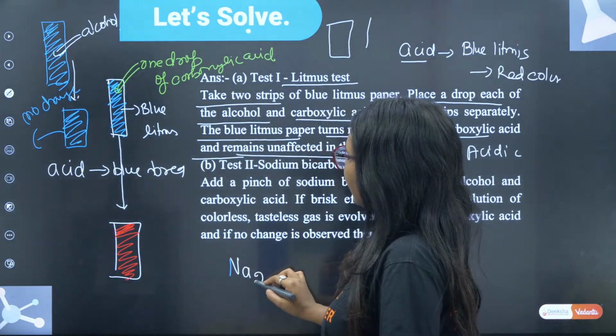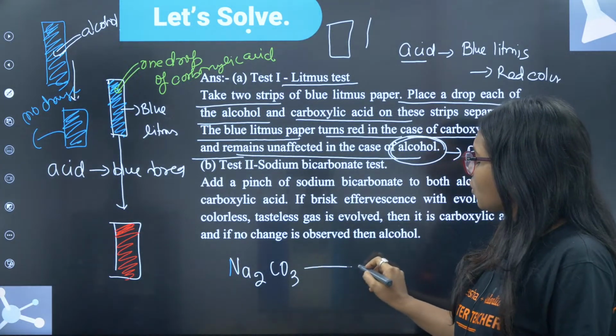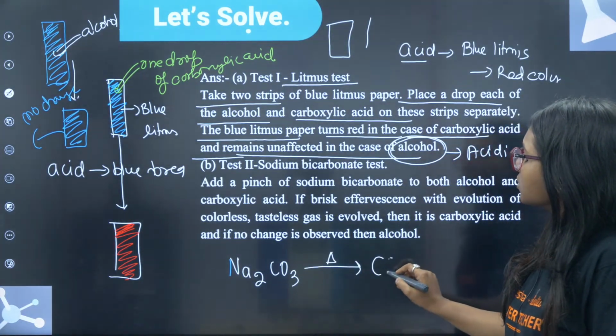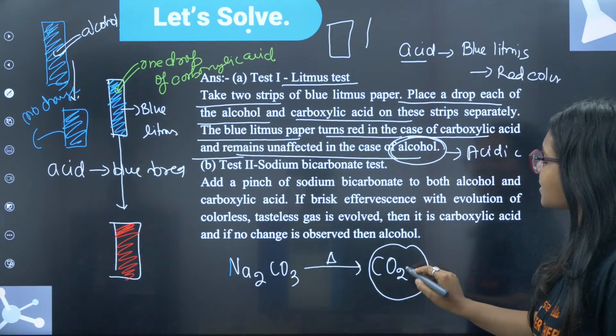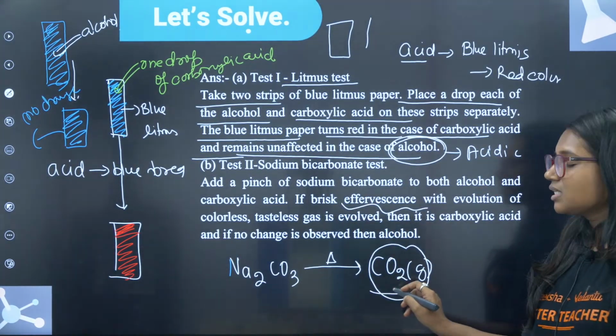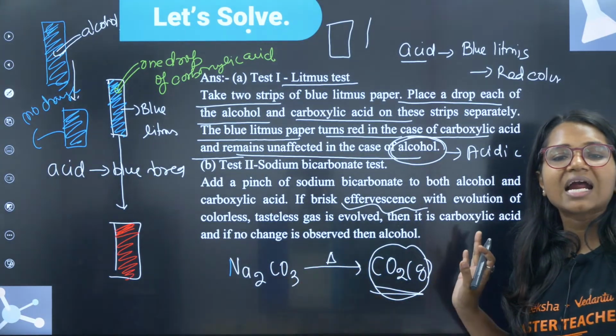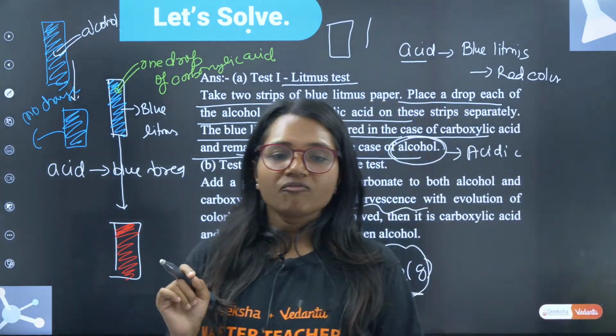Sodium bicarbonate has Na2CO3. Okay? Na2CO3 can give you CO2 gas. The brisk effervescence is due to the CO2. But this CO2 gas will only be released when it reacts with acid. Fine.